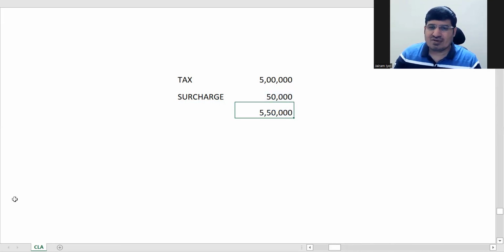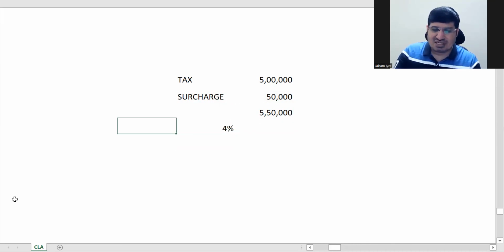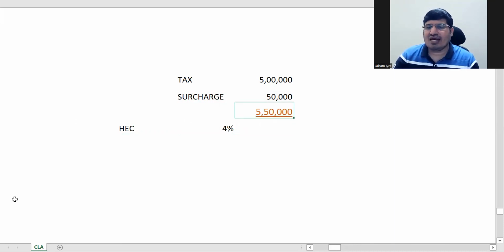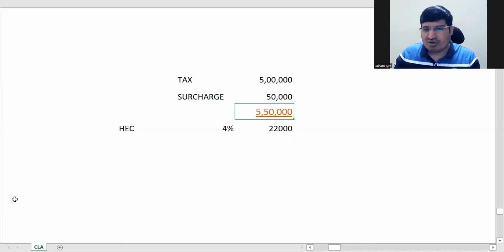Correct? So towards the end, you will add a 4% health and education cess. It's called HEC. Always, for any income, you have to add this. And you have to add it on this figure, 5,50,000, that is tax plus surcharge. So 4% of 5,50,000 will be 22,000.